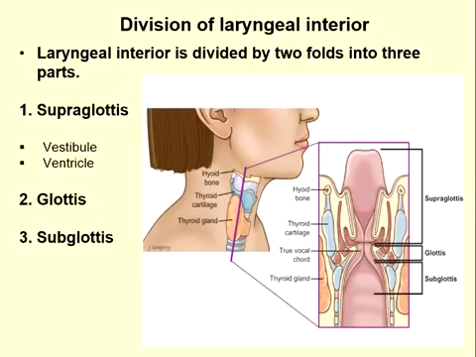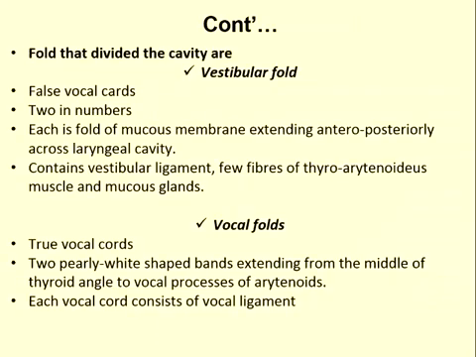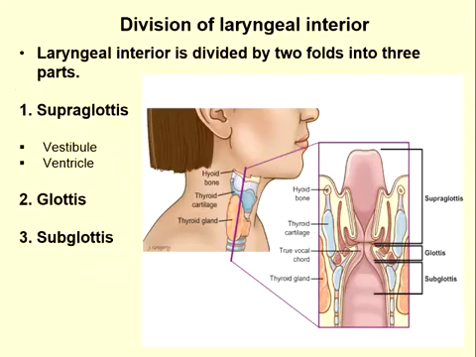The interior cavity of the larynx is divided into three parts by two folds, the vestibular fold and the vocal fold. The three parts of the cavity of the larynx include the supraglottis, which includes the vestibule and the ventricle, and the glottis and the subglottis, as you can see in the diagram.